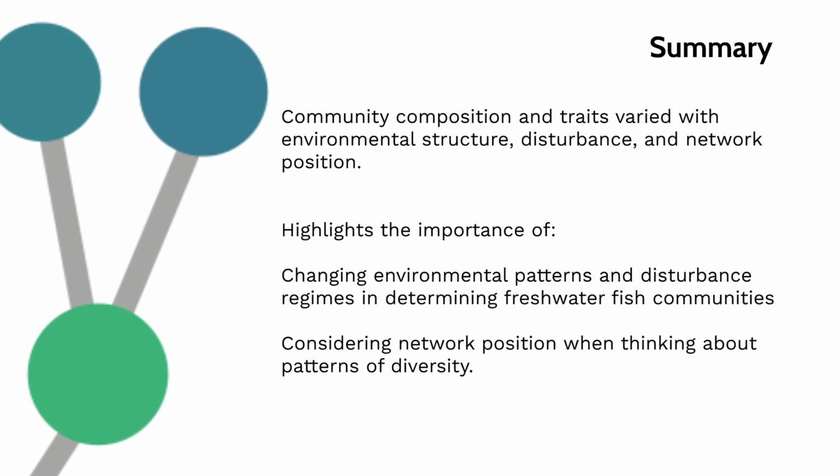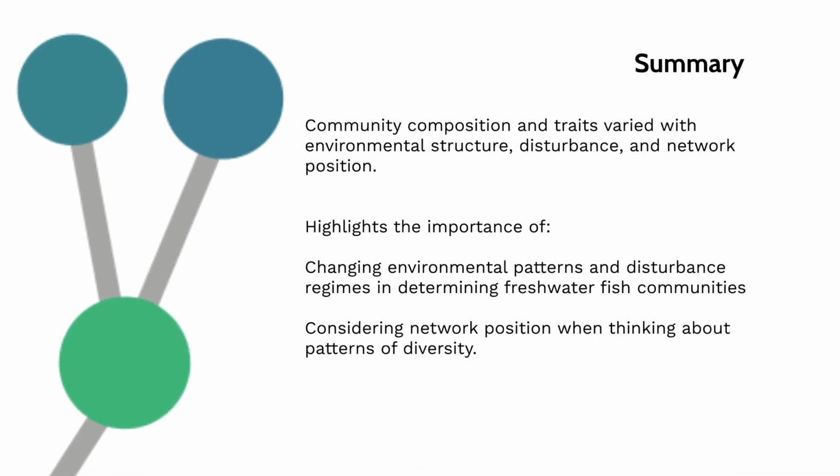We found species richness, composition, and traits varied with environmental structure and disturbance, and there were observable differences from headwaters to the river mouth. Our findings hint at the importance of changing environmental patterns and disturbance regimes in affecting freshwater fish communities, and the importance of considering network position when thinking about patterns of diversity.